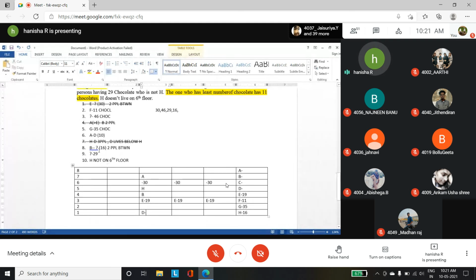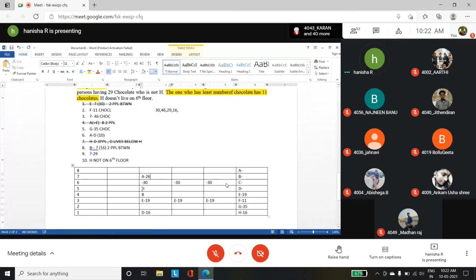Between B and the person, okay, the person has two people between them. B and the person who has 16 chocolates. So D has 16 chocolates. Okay, so now we got to know D. So we can find out A because the difference between A and D is 10. So A has 26 chocolates, more than E, as well as the difference between A and D is 16. So it is 26 chocolates.